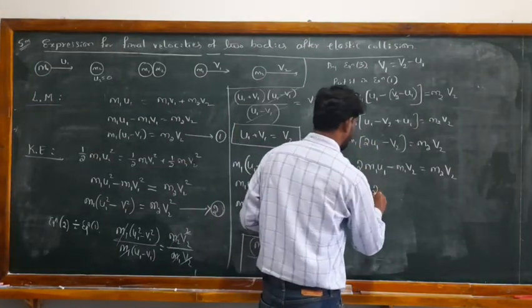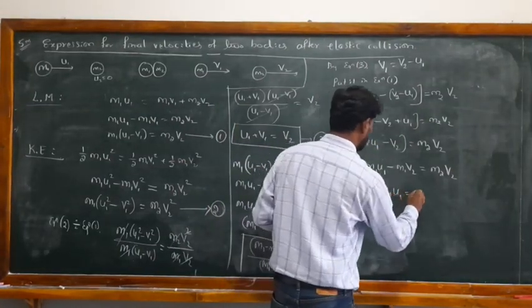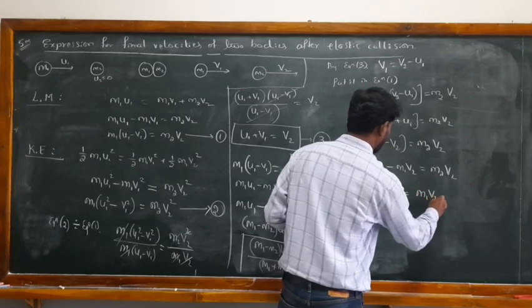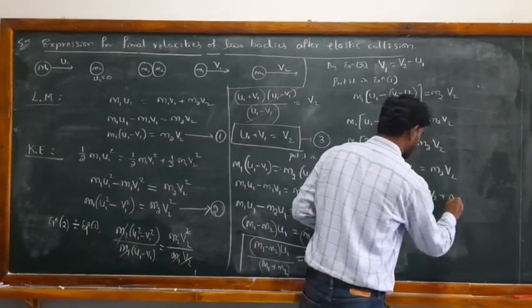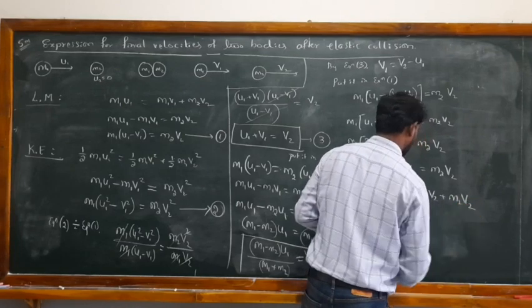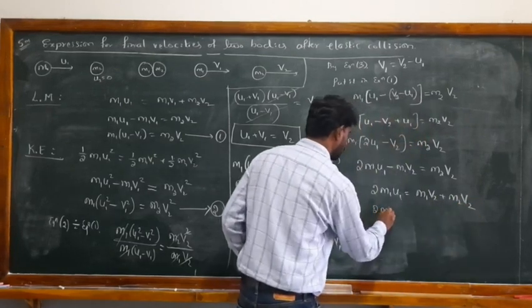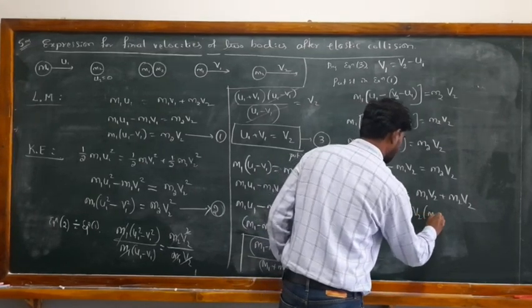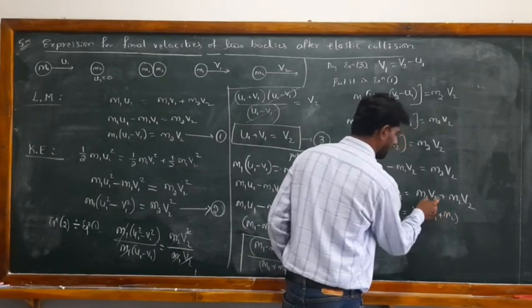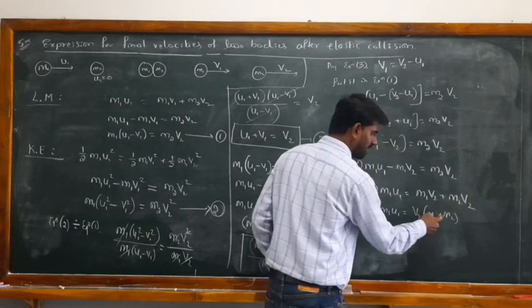So 2 m1 u1 is equal to m1 v2, this minus term becomes plus, and m2 v2. Okay, so 2 m1 u1 is equal to v2 into bracket m1 plus m2. So here v2 is common, I took it outside, and this is m1 plus m2.